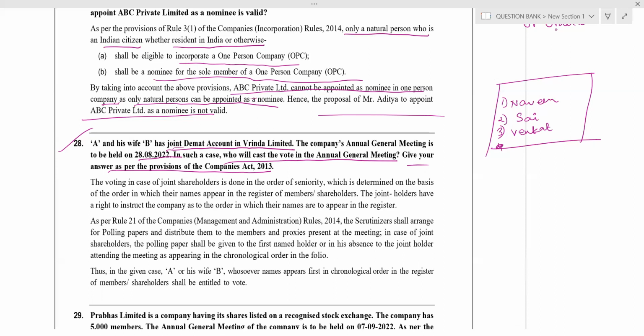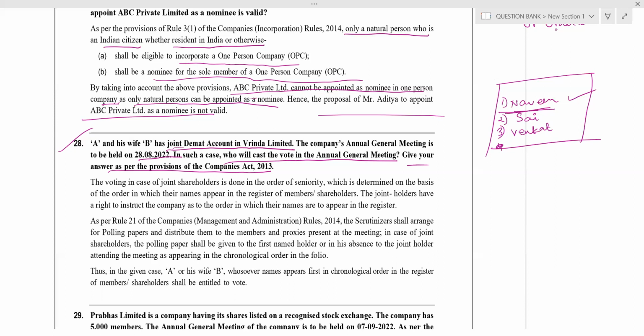Then who shall cast the vote? Naveen shall cast the vote. Sai is elder than Naveen, but still, whose name has been first in the register? That too in chronological order only will come.